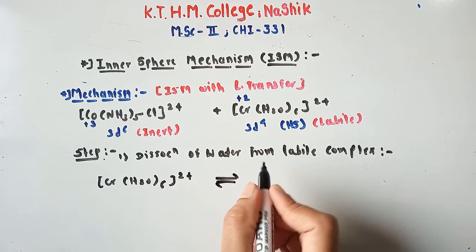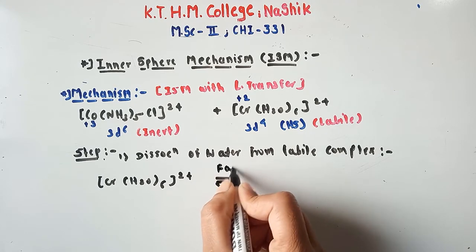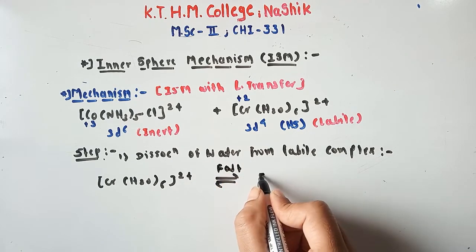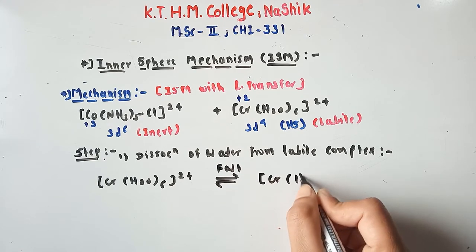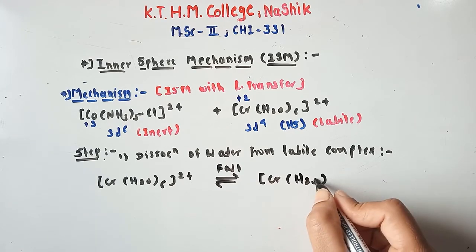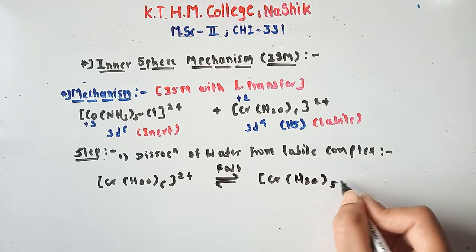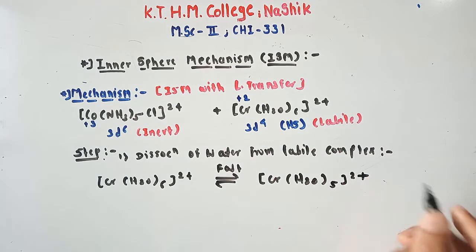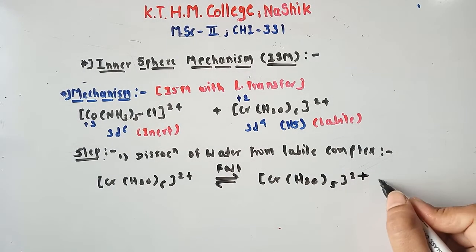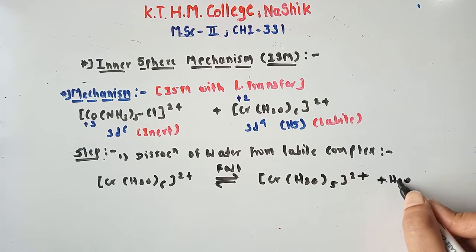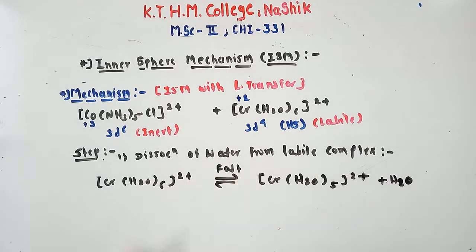Though your complex is labile, this step is fast. It gives [Cr(H2O)5]2+ plus H2O. This is our first step, that is dissociation of water from the labile complex.